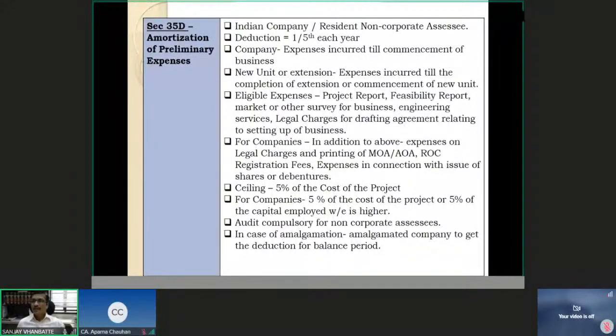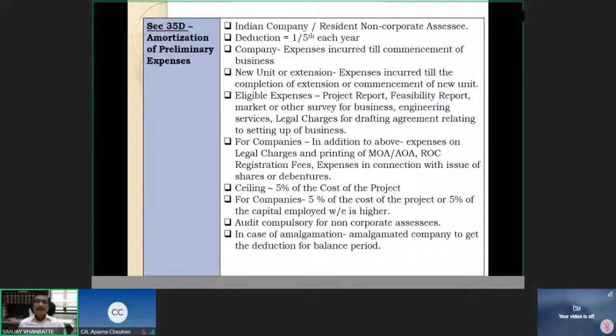Capital employed includes net worth plus long-term borrowings. So that is the definition of capital employed, and accordingly 5% of the cost of the project or 5% of the capital employed, whichever is higher, is what the company will be entitled to as a ceiling on the preliminary expenses, which can be amortized under section 35D, 1/5 each year.